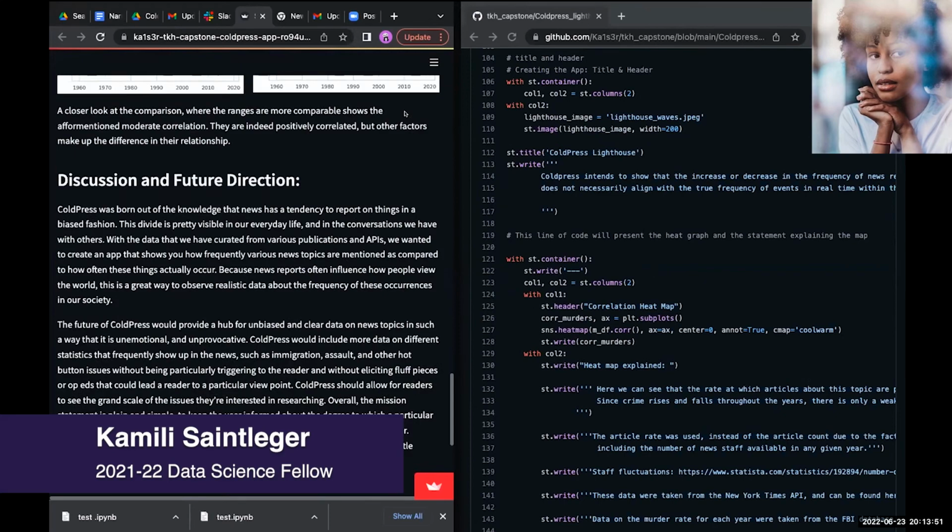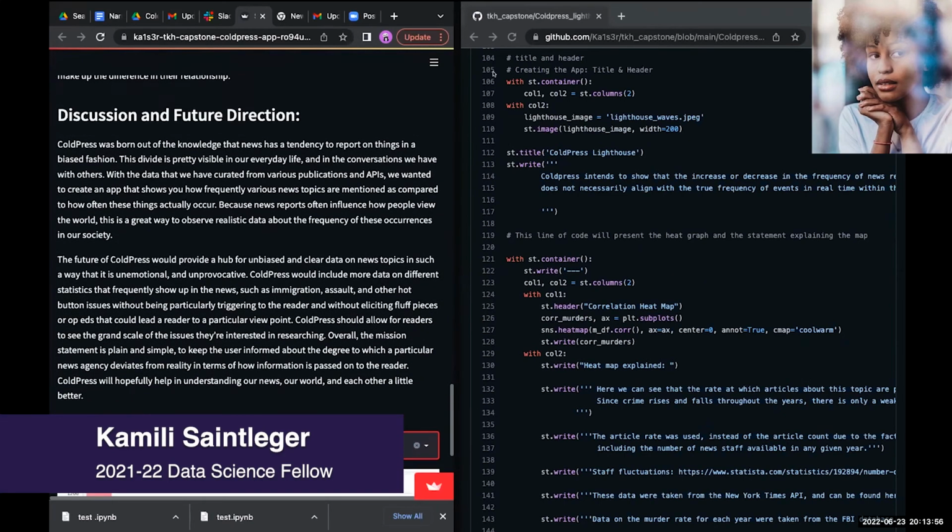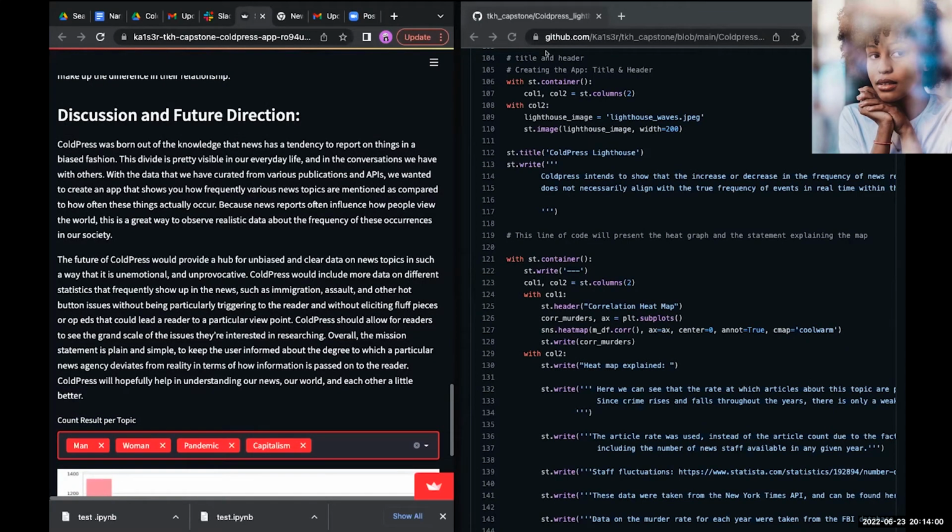Now that we've discussed the idea behind ColdPress and somewhat the future of ColdPress, we would like to talk about what we actually did find. When going through these articles and looking at the murder rate and how congruent it was to reality, we did find a moderate correlation. However, there are a lot of factors that impact the way these results can be read and should be read. Like what Cornell said in the beginning, the rate of articles posted is what we have to go off of, and that's not exactly congruent with the murder rate and amount of time.